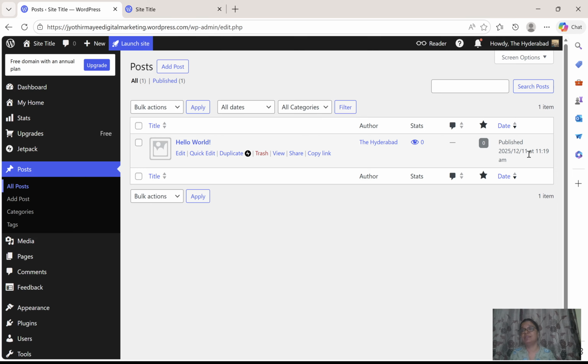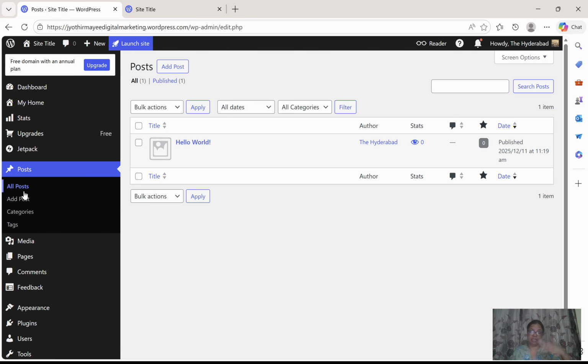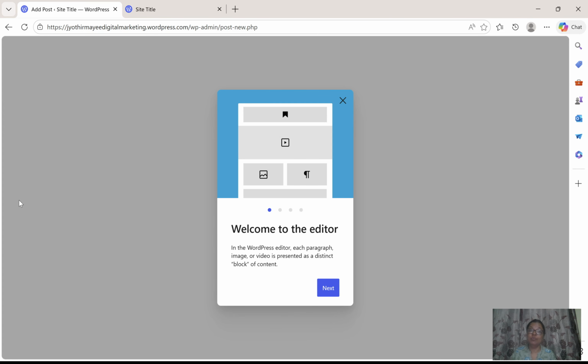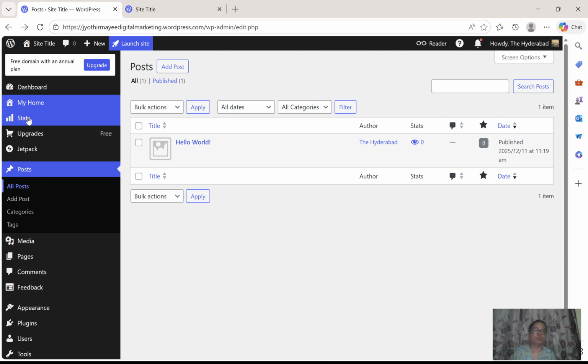Published today. Today is December 11th, 2025. So you can see all the posts here. Under posts you can see three features, and add post. If you want to add a new post, if you want to publish or draft a new post, you can do it from here. I'm going back now. I'm not going to post anything.